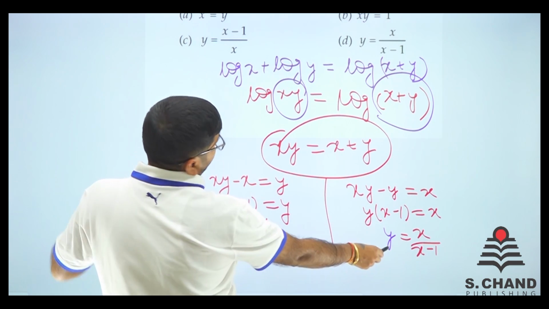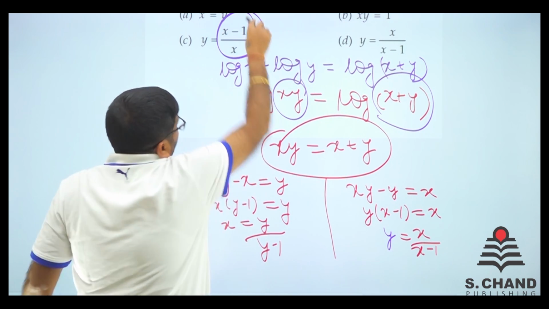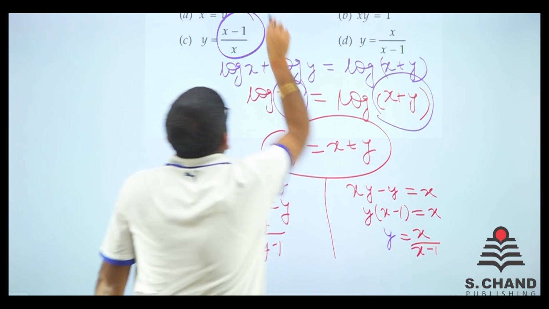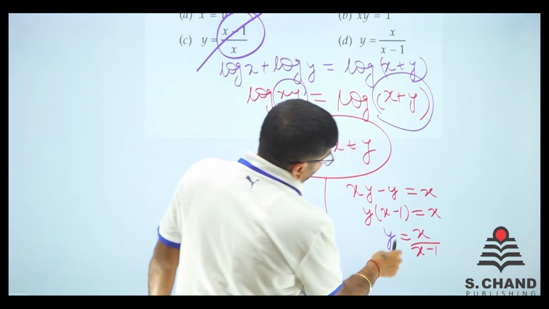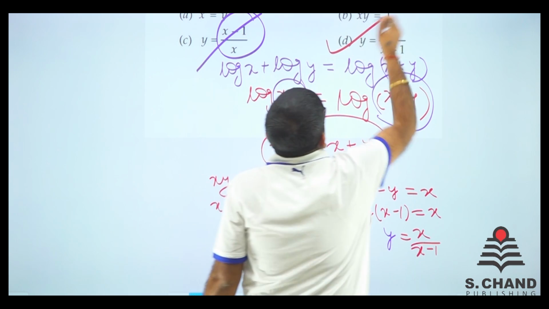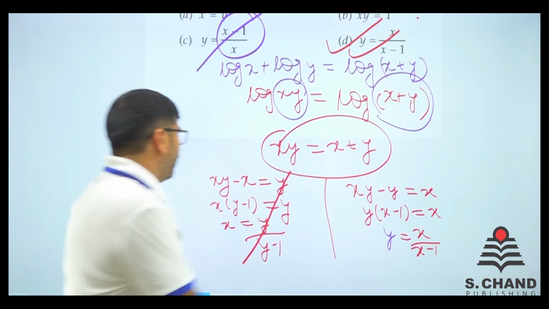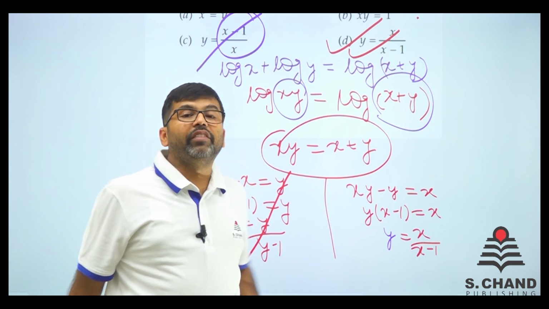It says y is equal to x minus y upon x. That is not the real value. It says y is equal to x upon x minus 1. Y is equal to x upon x minus 1. That is the correct value. We need not look at the rest. This is the only way we do it.